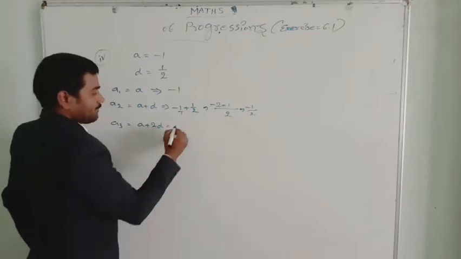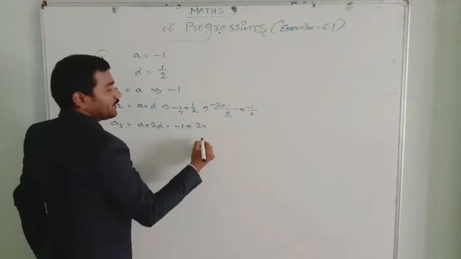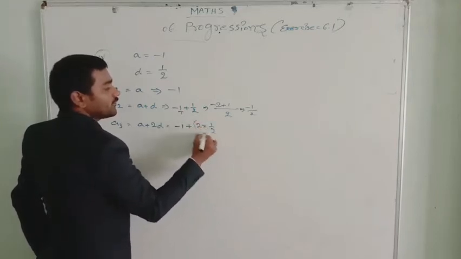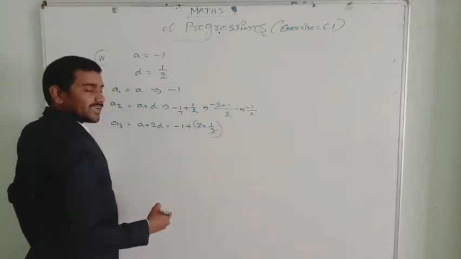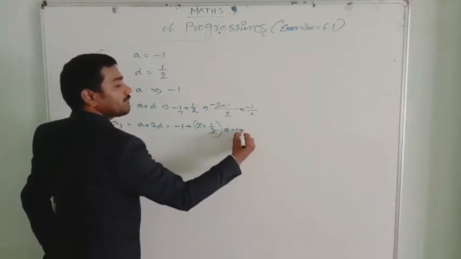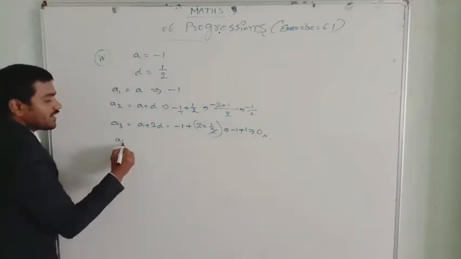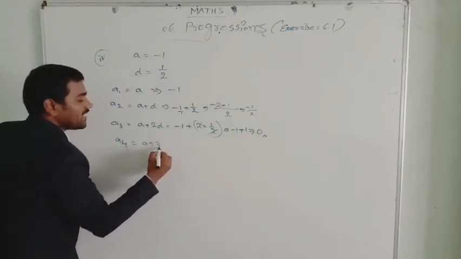A plus 2D. Here A is -1 plus 2 into D, which is 1/2. The 2s get cancelled, so what is left is -1 plus 1, which equals 0. A3 we got 0. Then A4 equals A plus 3D.